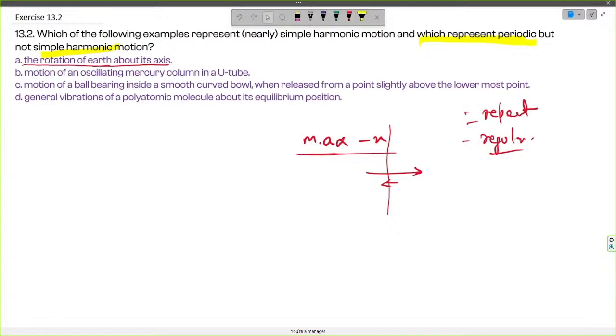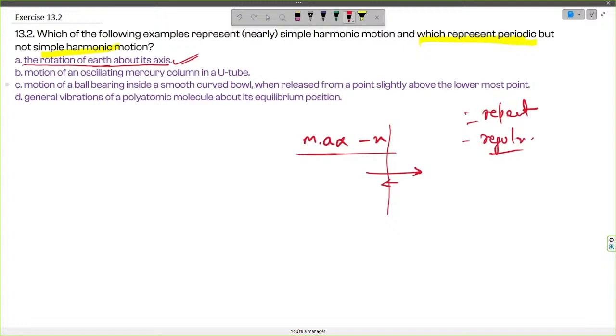The first is rotation of the Earth about its axis. Clearly this is not a simple harmonic motion because the rotation of Earth does not involve a restoring force that is proportional to the displacement. It is a uniform circular motion. Since the day-night interval is the same, that is 24 hours, we can say that it is a periodic motion but not a simple harmonic motion.